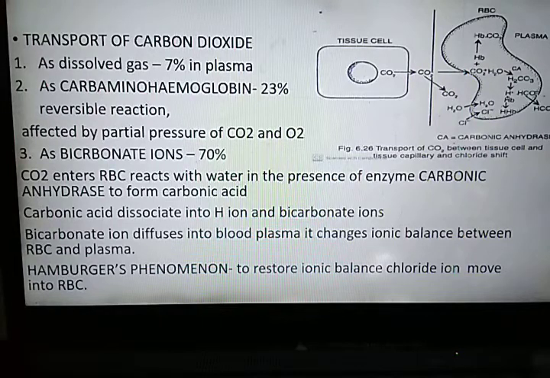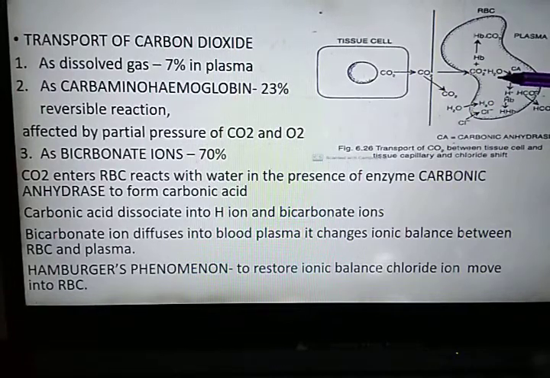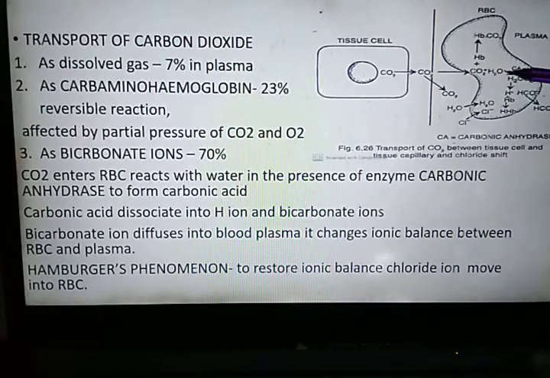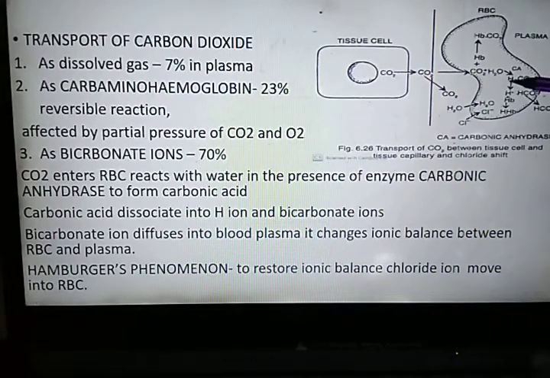This enzyme favors the formation of carbonic acid. Carbon dioxide inside the RBC combines with a water molecule in the presence of the enzyme carbonic anhydrase to form carbonic acid, H2CO3. Now carbonic acid breaks down into hydrogen ion and bicarbonate ions.